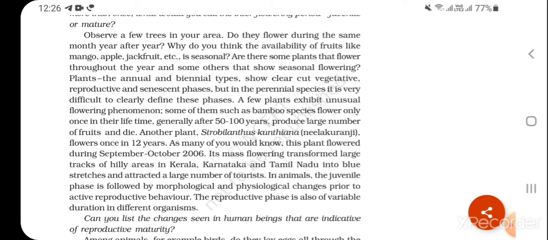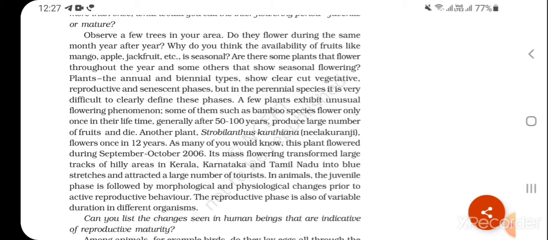So clear-cut vegetative, reproductive and senescence phases. But in the perennial species, it is very difficult to clearly define these phases. A few plants exhibit unusual flowering phenomena. Some of them, such as bamboo species, flower only once in their lifetime, generally after 50 to 100 years, produce a large number of fruits and die.